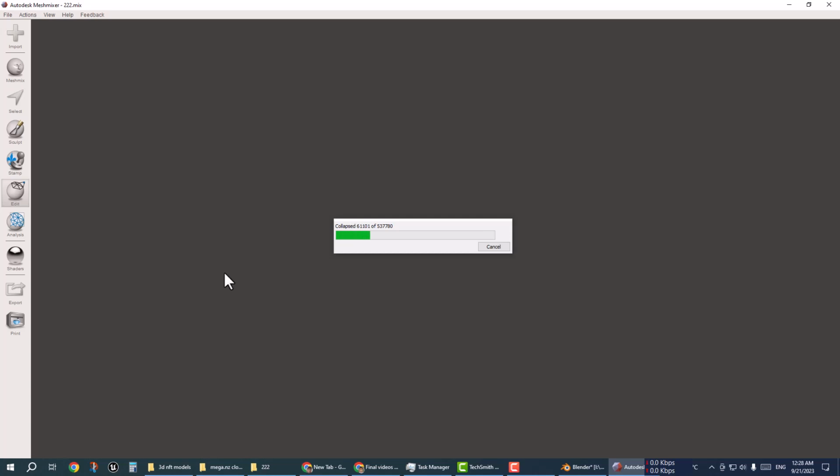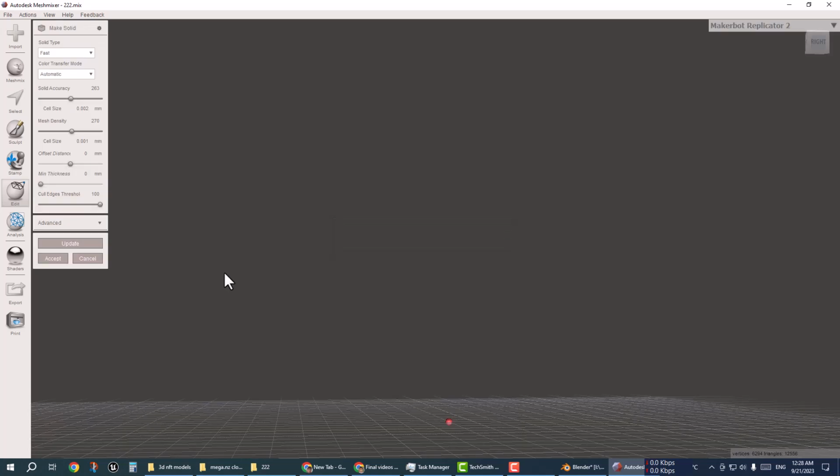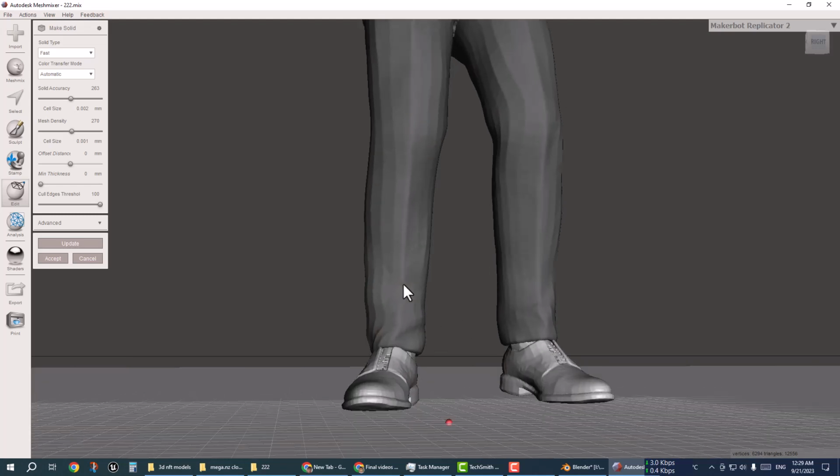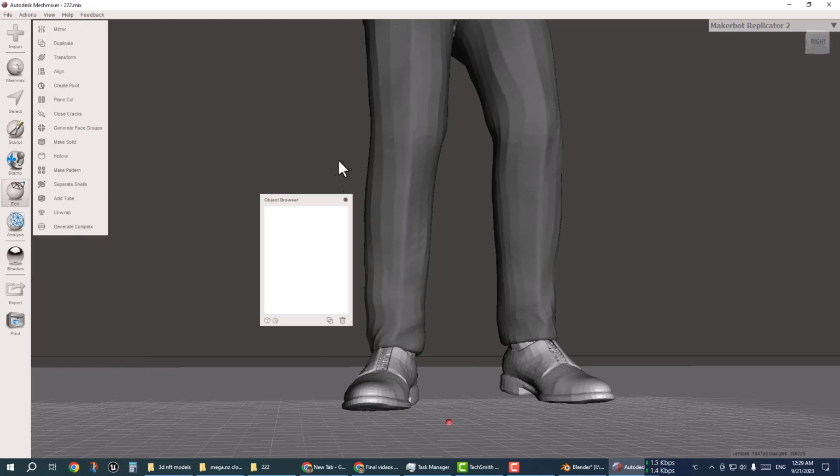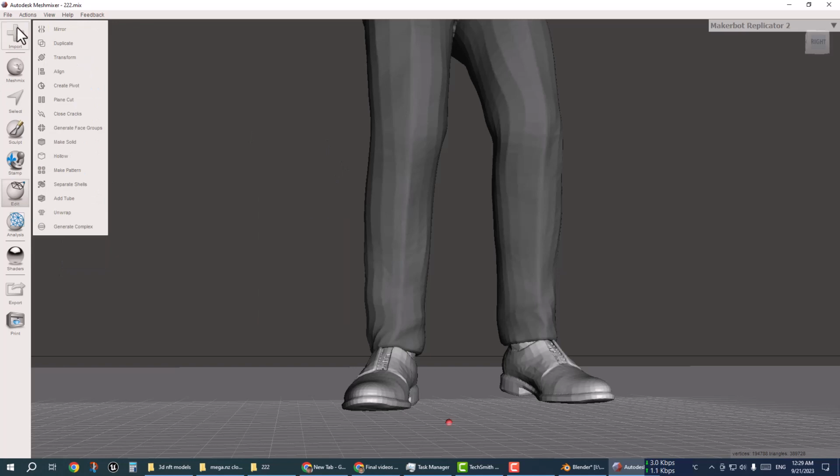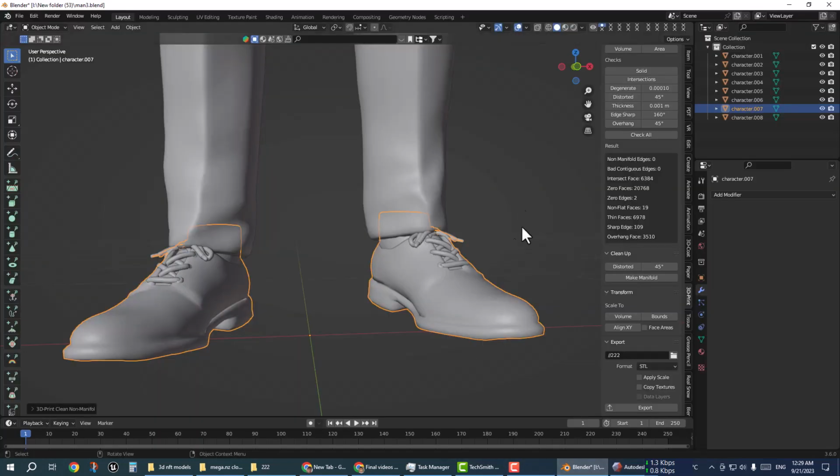The object was accepted successfully, and then I complete the process and go to the laces, importing again. You can see the shoes are successfully fixed. Going to import again and then select the laces.